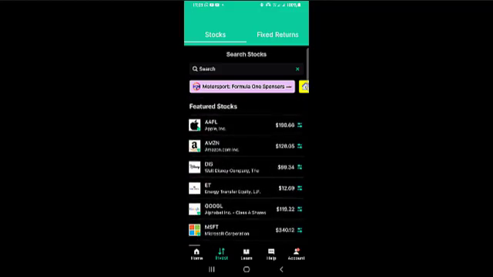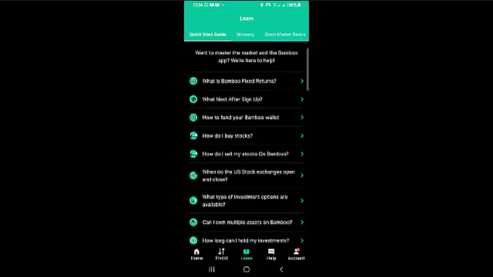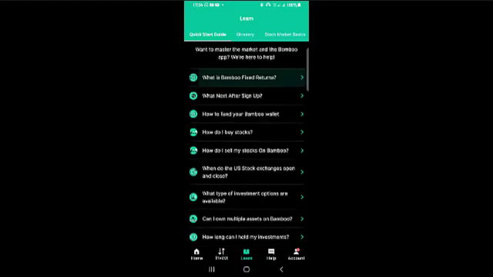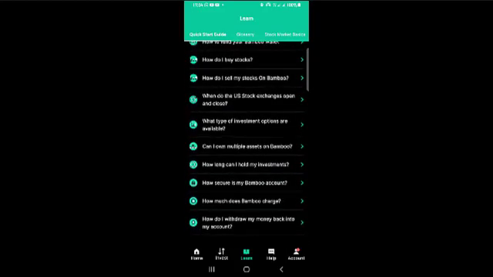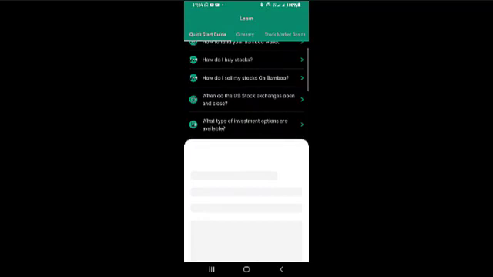Okay, also one good feature that Bamboo has for learners, if you don't have any idea about investment at all, you can use this learn feature right here. Bamboo has some very good resources that teach you about investment. They tell you what Bamboo is, and what to do next after you sign up. This is just resources on what you need to know about investment and about the platform itself. All right, if you have a problem whatsoever, you don't know your whereabouts on the app, you can always reach out to them via their support section, which is the help. So once you click on help, it takes you to how you could actually reach out to them.